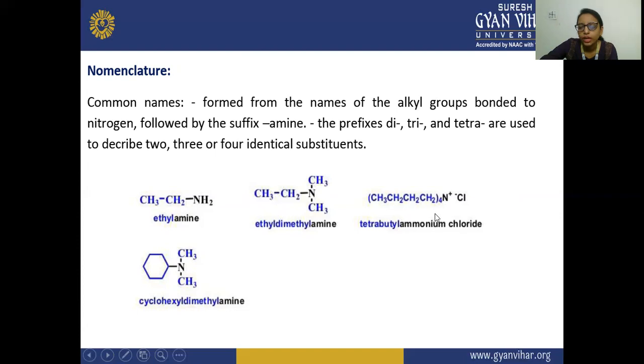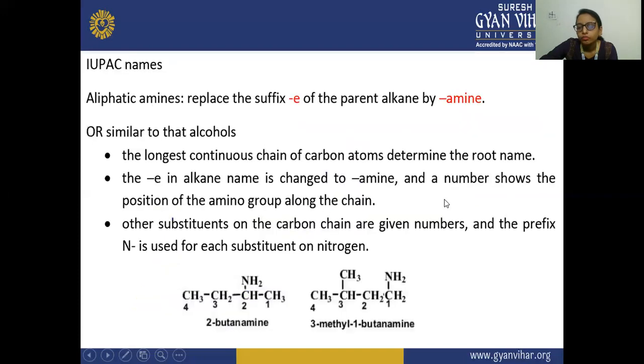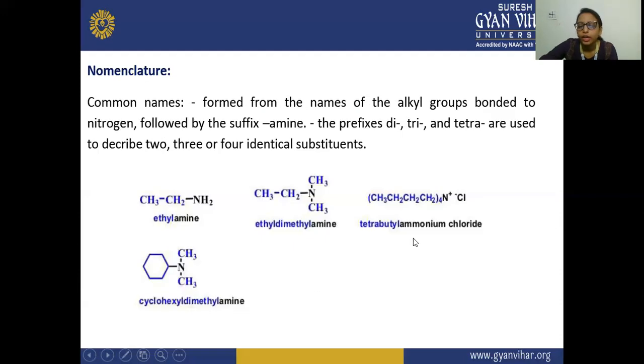This is your ammonium and this is your tetrabutyl because 1, 2, 3, 4. So this is your tetrabutylammonium chloride, with the 4 written here. That is why it is your tetrabutylammonium chloride. Next is your cyclohexyl, because this cyclohexyl group is attached to this nitrogen, and dimethyl. This is your dimethyl and amine. So this is according to the common name system.